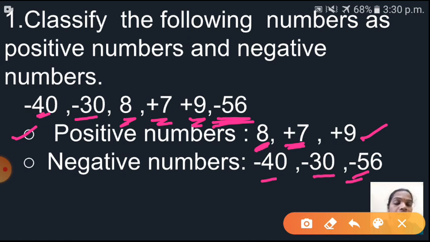Understood, children? Shall I go to next? So if I give any group of numbers, can you classify now? Very good.